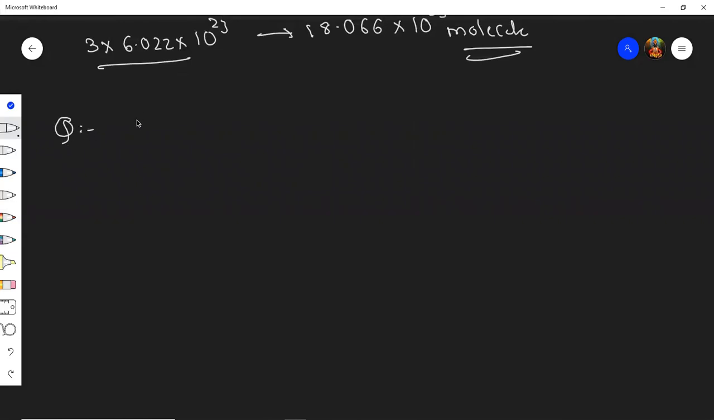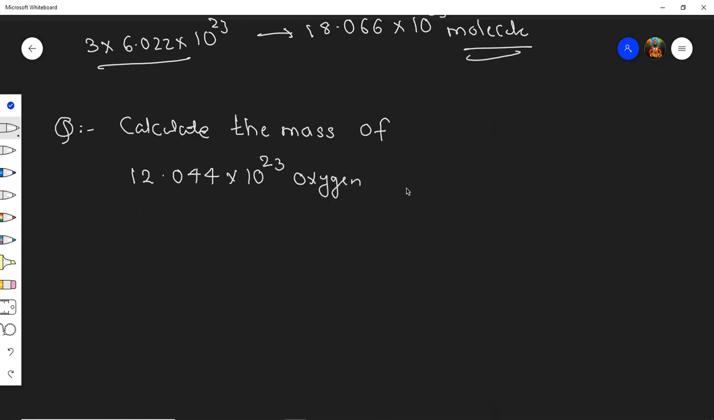Okay. Next question. Calculate the mass of 12.044 into 10 raised to 23 oxygen atom. Yes, find it. Calculate the mass of 12.044 into 10 raised to 23 oxygen atom. Yes, within 50 seconds, your answer should be there.